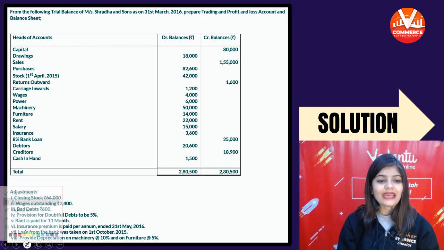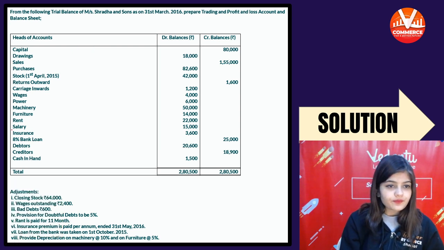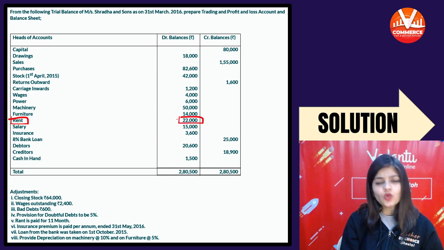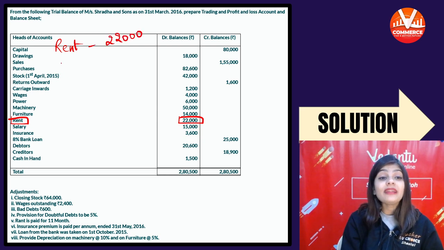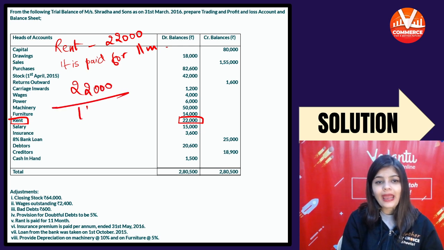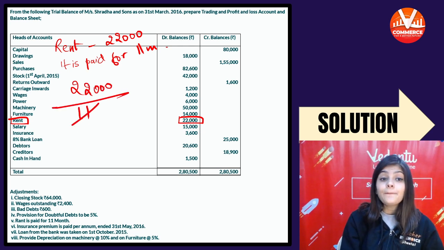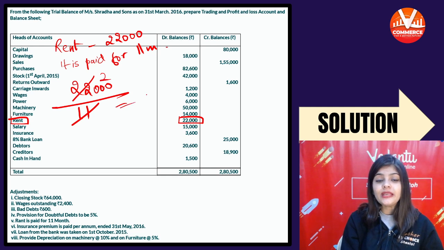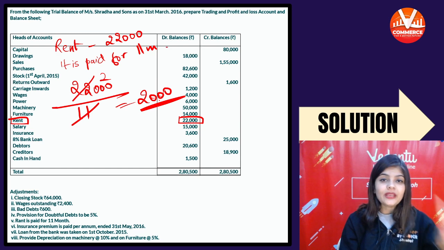So in this case, rent is 22,000 and it is paid for 11 months. So you will divide 22,000 by 11. Per month rent will be 2,000.